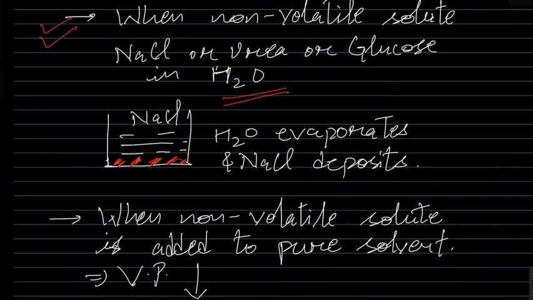How do we identify it? Simply heat the sample. The solute particles will deposit at the bottom of the container and the whole of the liquid will evaporate. It means it is a non-volatile solute. Now, when we add the non-volatile solute to a sample of pure solvent, it becomes a solution, and the vapor pressure of the solution decreases.